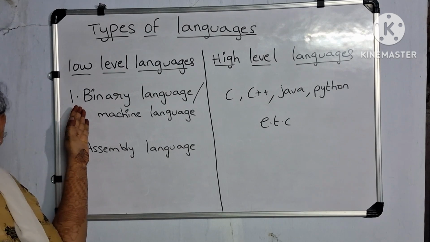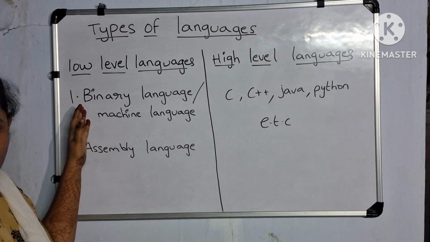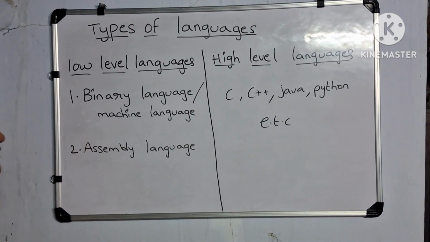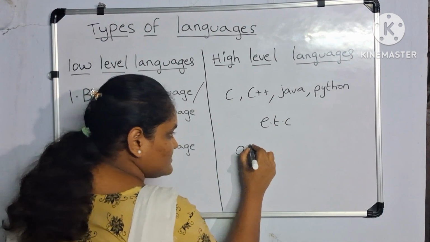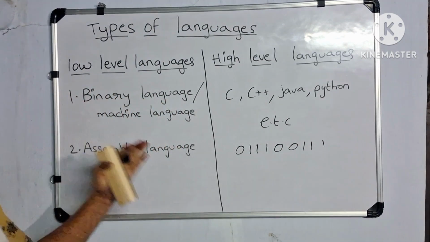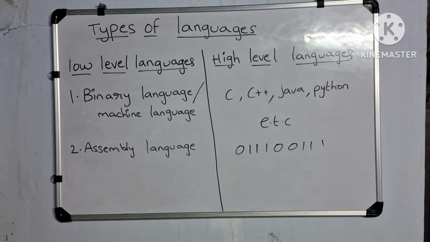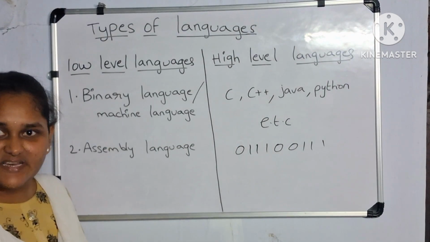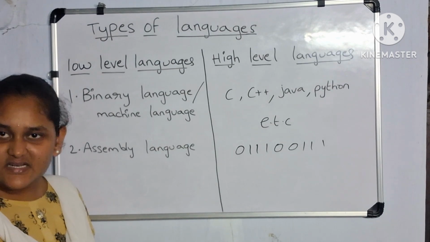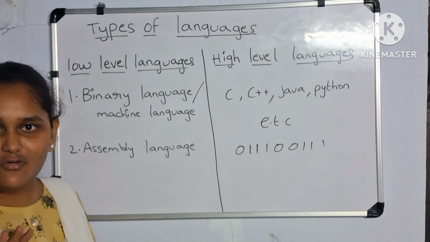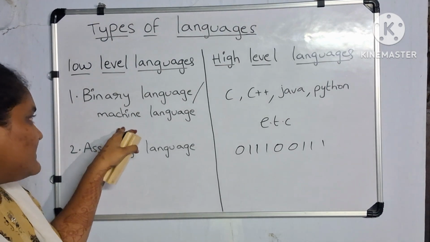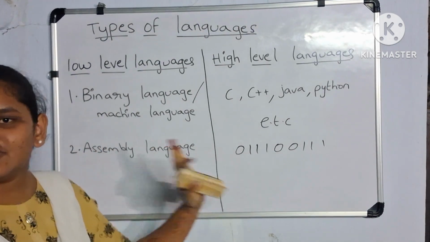So this is the only language which a computer can understand. Computer only understands this language. This language is all filled with zeros and ones, something like this. As English has alphabets A to Z, all words, all sentences, everything in English consists of only the alphabets A to Z. Likewise, binary language consists of only zeros and ones.